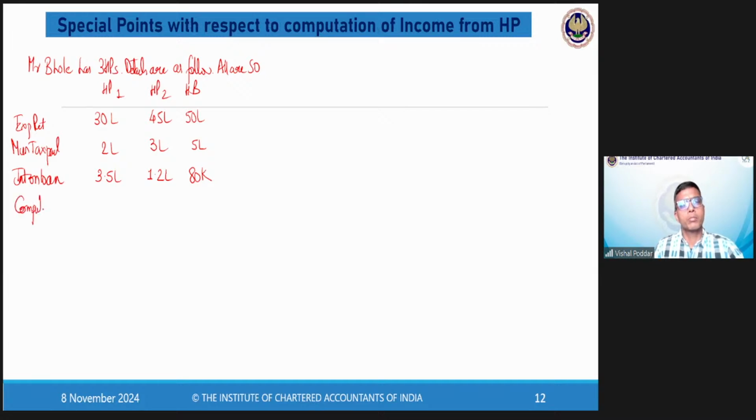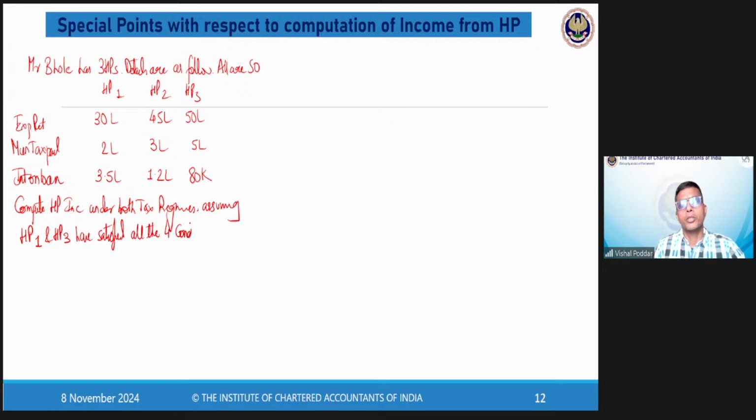Compute HP income under both tax regimes, assuming HP1 and HP3, this one, have satisfied all the 4 conditions.